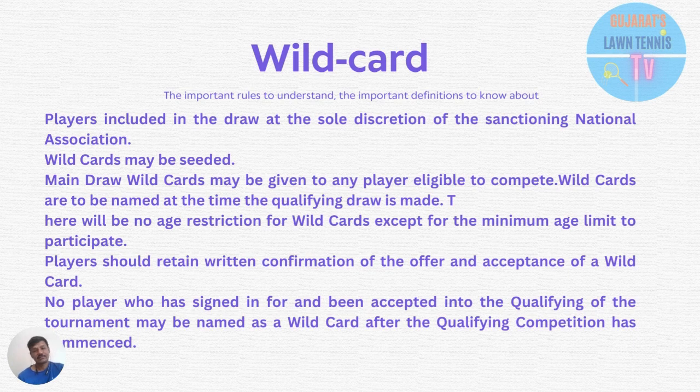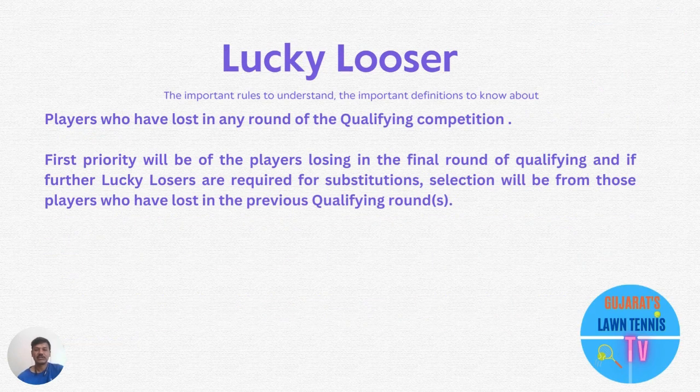Okay, so this is regarding wildcard from Anton Sir, and let us see about lucky loser now. It says players who have lost in any round of the qualifying competition are eligible for lucky loser.